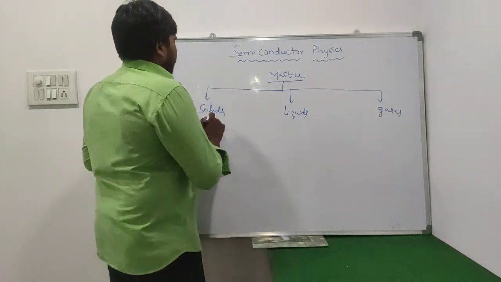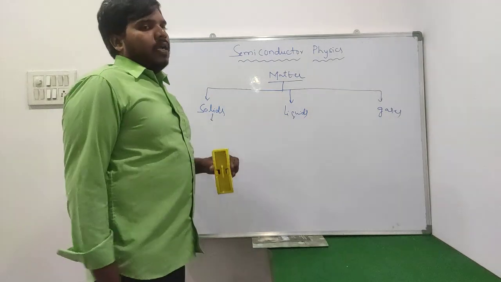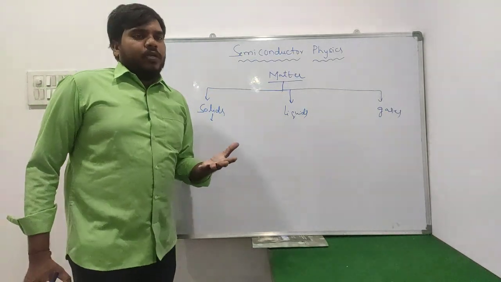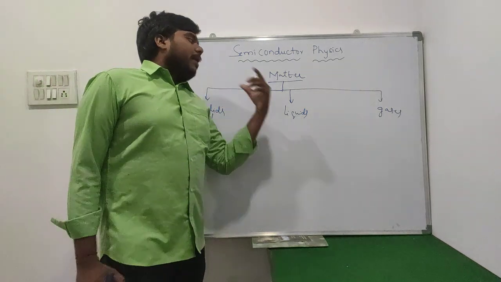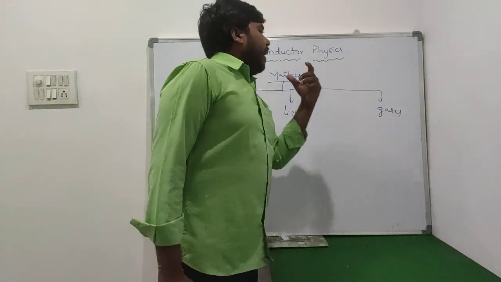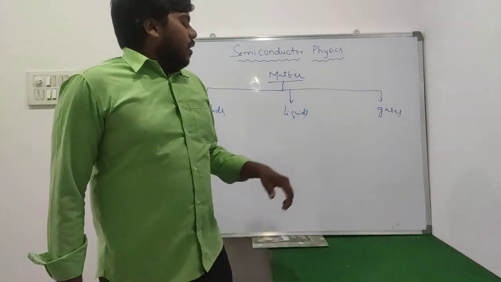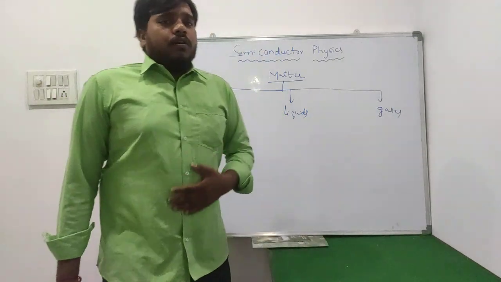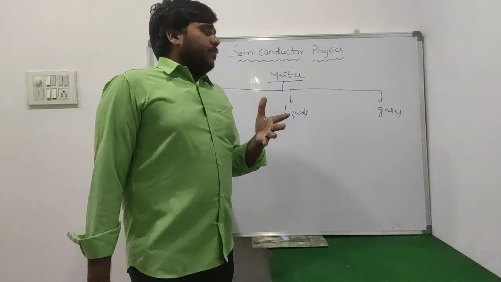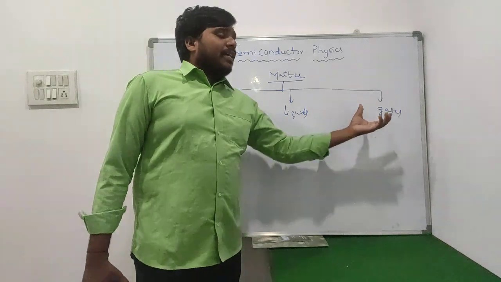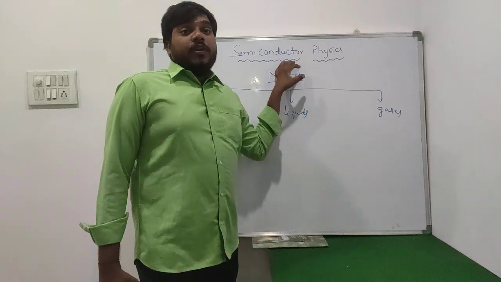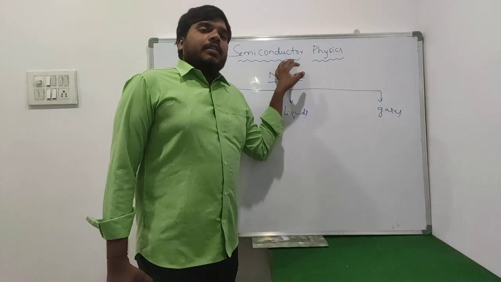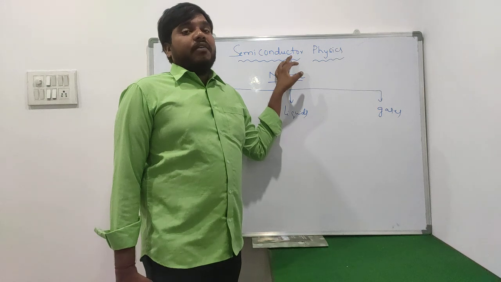So what is meant by solids? How are the molecules arranged within solids, within liquids, and within gases? Why do we need to explain solids, liquids and gases with molecules? Because matter consists of a number of molecules, or a number of atoms.